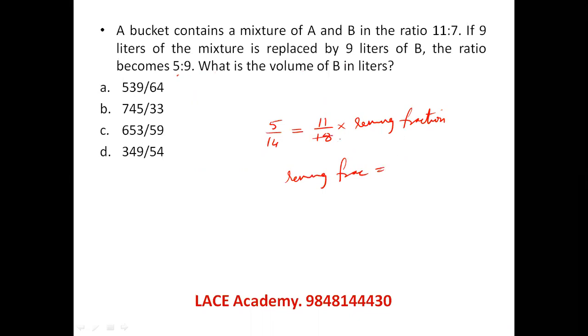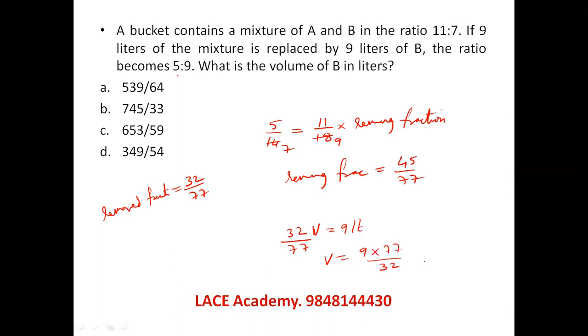You can see this now as remaining fraction is equal to, you can actually cancel here 9 and 7. So 45 by 77. If 45 by 77 is the remaining fraction, then I can say the removed fraction should be equal to 32 by 77. And this 32 by 77 removed fraction of the volume is given equal to 9 liters removed. So the total volume is equal to 9 into 77 by 32. And in this 9 into 77 by 32, B was 7 by 18.